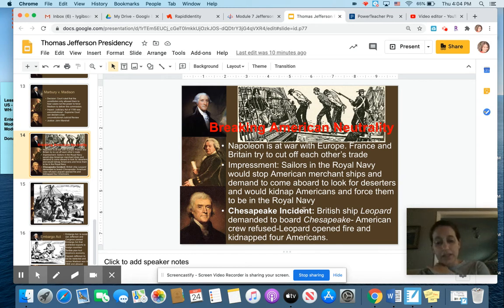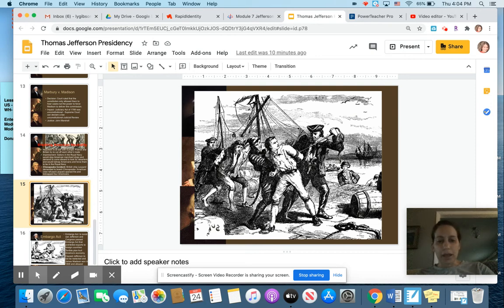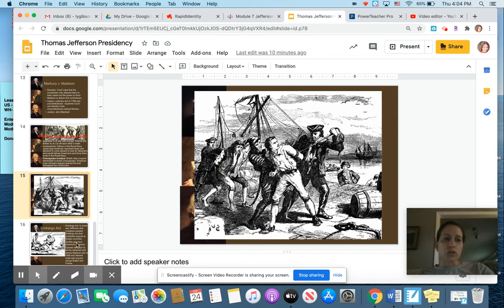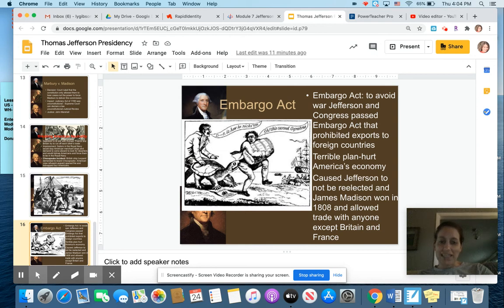The most famous of this was called the Chesapeake Incident, where the British ship Leopard demanded to board the American ship, the Chesapeake, and then they ended up kidnapping 4 Americans and forcing them into military service on the British ship. This obviously ticks off people in the United States because American soldiers are being kidnapped and our ships are being robbed. To deal with this, Thomas Jefferson passes the Embargo Act, and the Embargo Act says we are not going to trade with Great Britain or with France. If y'all can't behave, then we're not going to trade with either one of you.